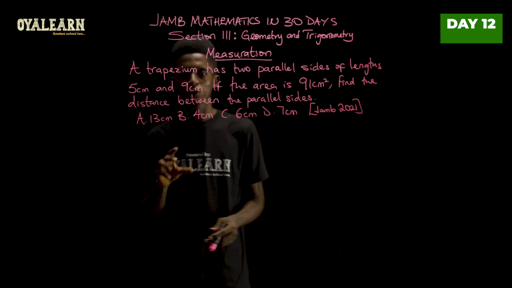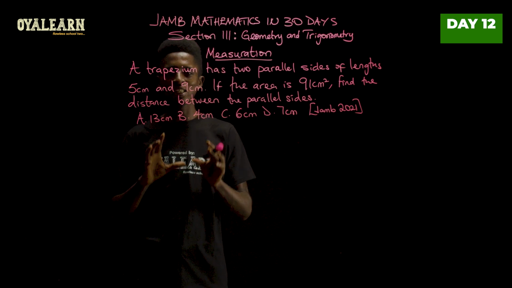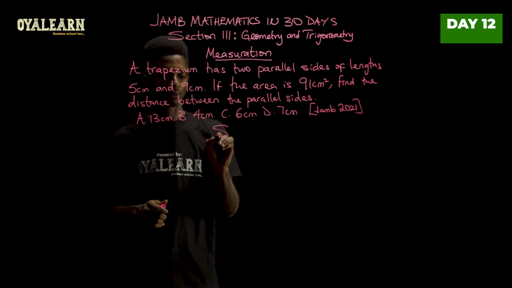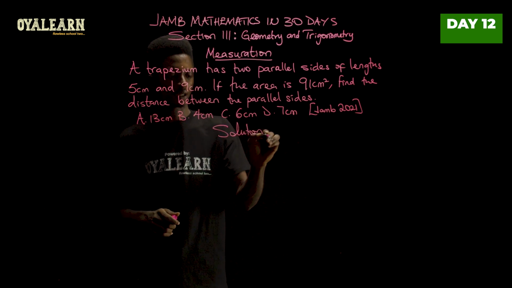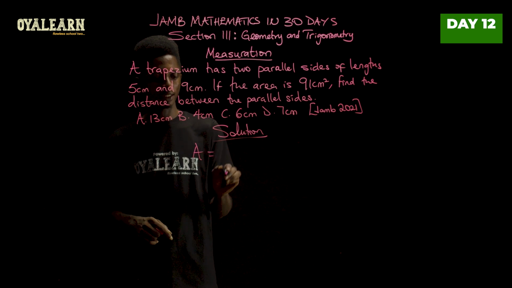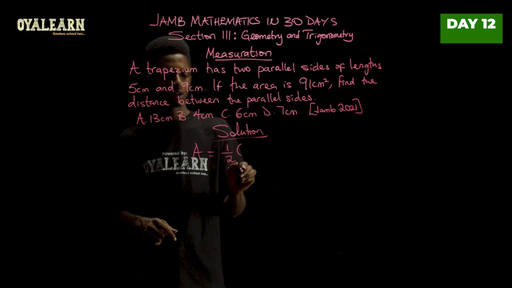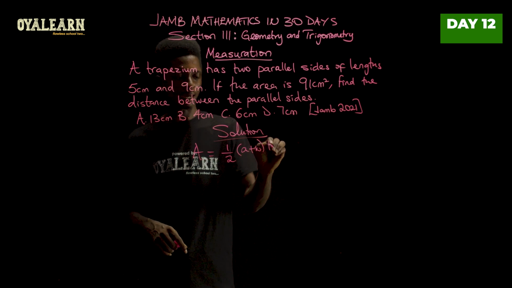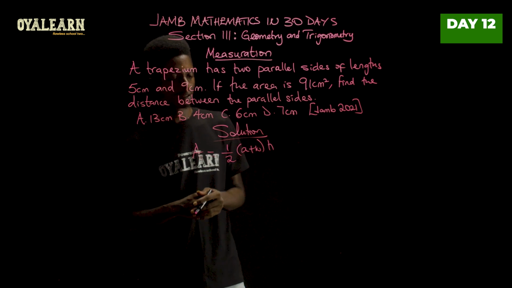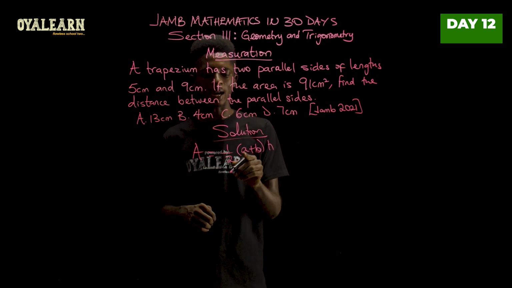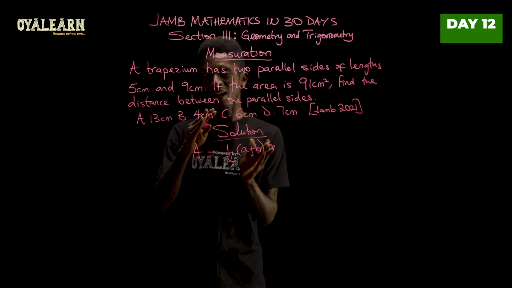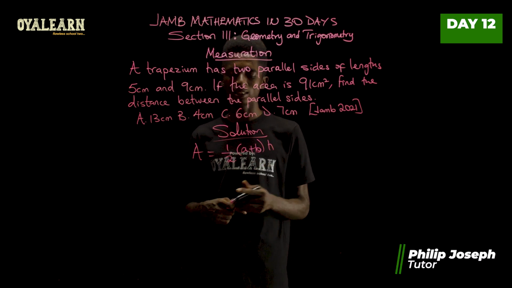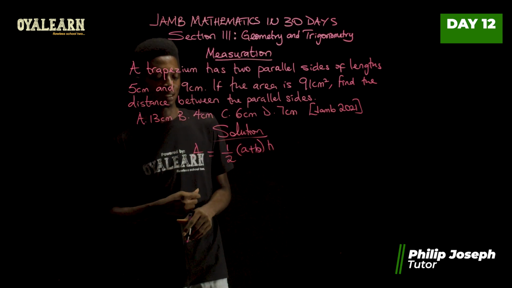In one of the questions we've solved earlier, we established the equation used to find the area of a trapezium as this. So we said area is 1 over 2 multiplied by the sum of the parallel sides multiplied by the distance between the parallel sides. So take note, a and b are the lengths of the parallel sides of the trapezium, while h represents the distance separating them. So let's apply that to this.